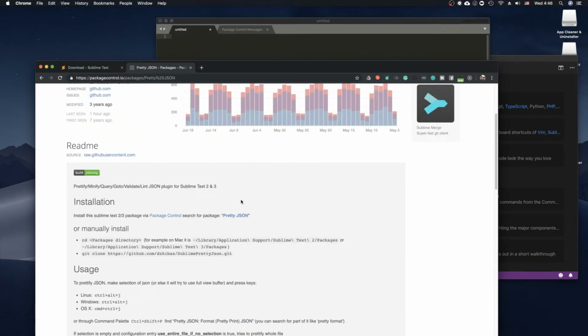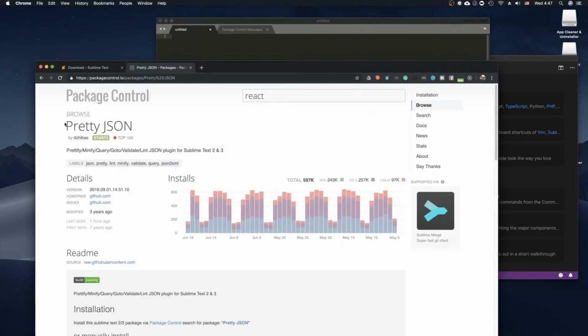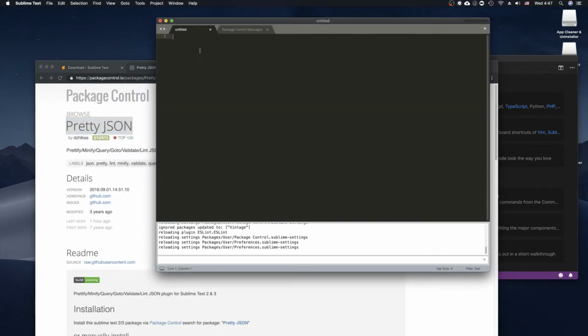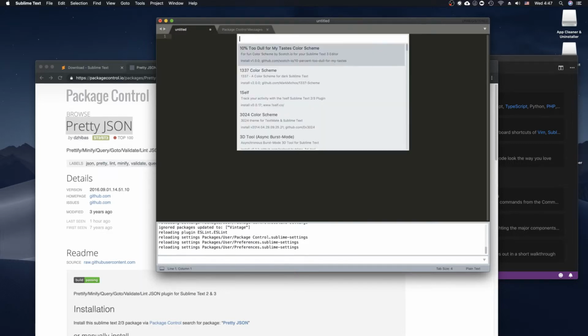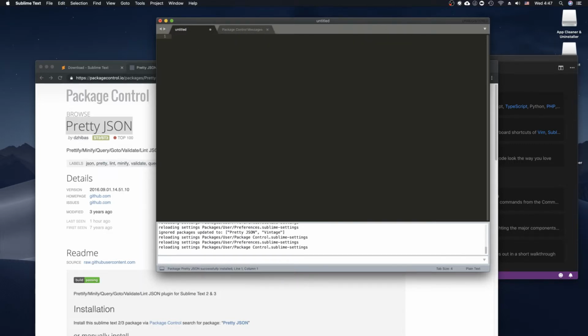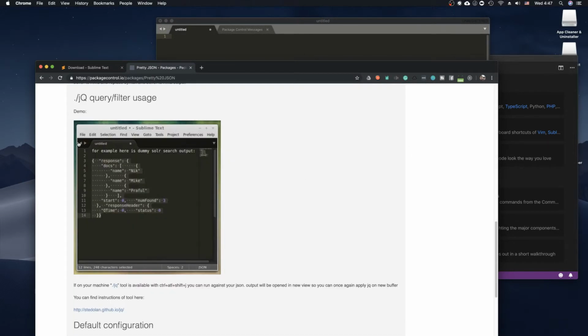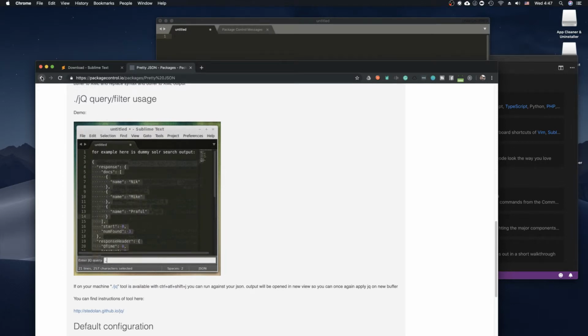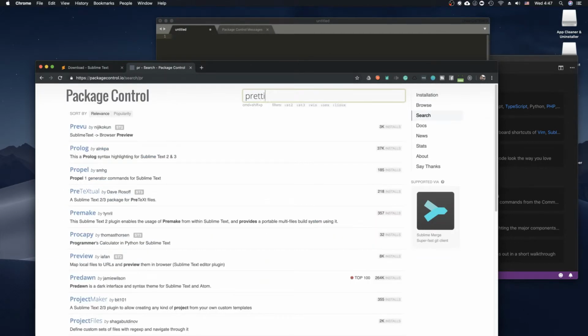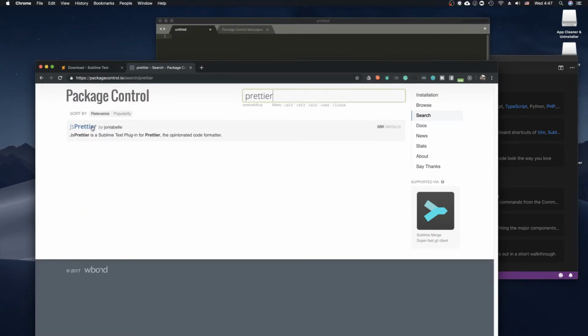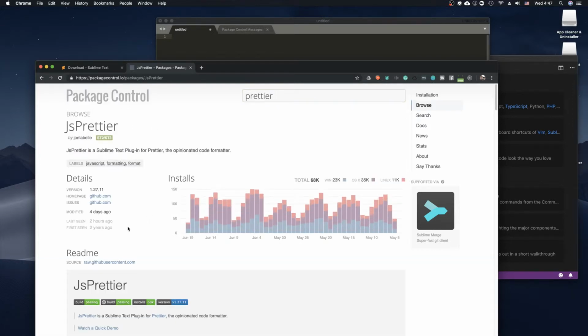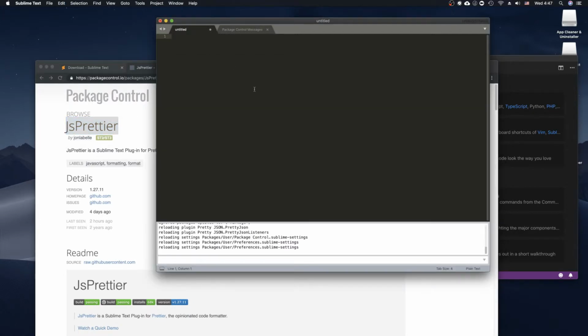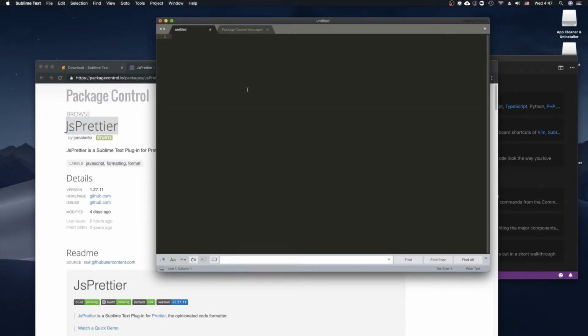Pretty JSON. Huh. I'm going to use that because JSON files are always fun to deal with. So why not? Alright, that's kind of nice. Let's see what it does. Oh yeah, so I do want some sort of prettier. Do they have that? JS prettier. Okay. Yeah, we'll use that. It's a nice code formatter. So definitely find one you like there. But we'll try this one here for JavaScript.